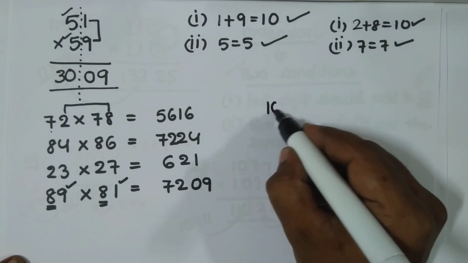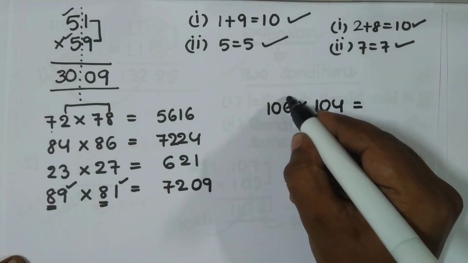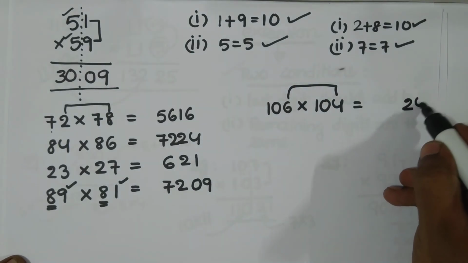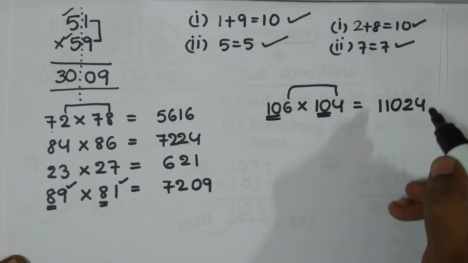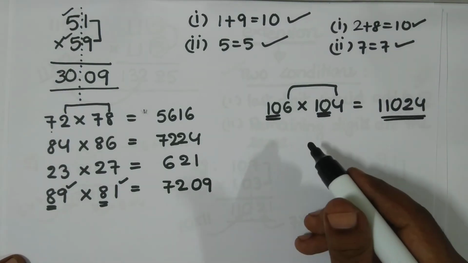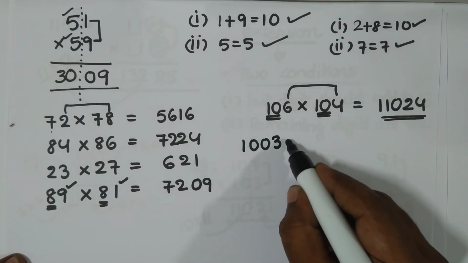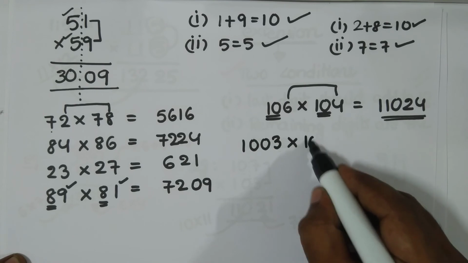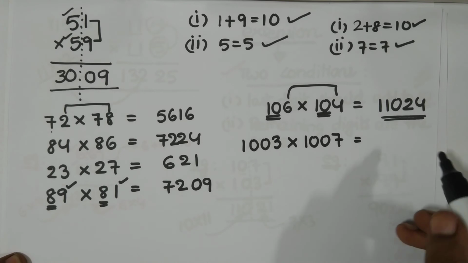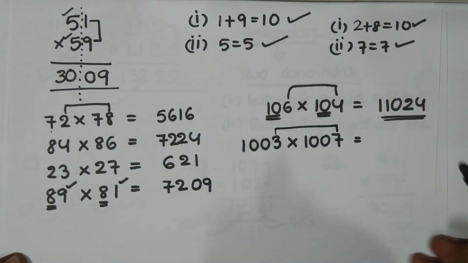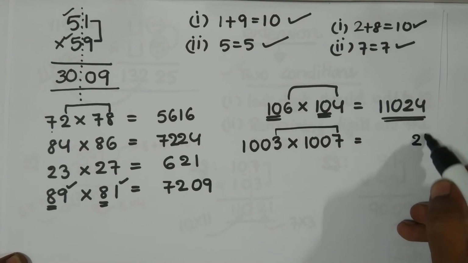Similarly, let's take a 3 digit number, 106 multiplied by 104. 6 4s are 24. Now I have 10 here, right? 10 11s are 110. So 11024. Let's take a 4 digit number, 1003 multiplied by 1007. Again the conditions are satisfied. 3 7s are 21.